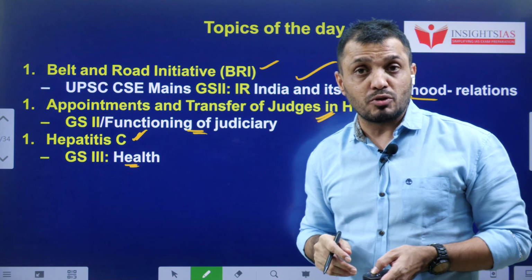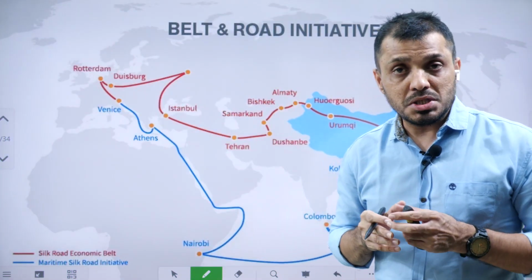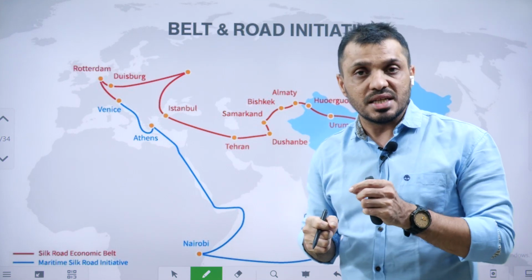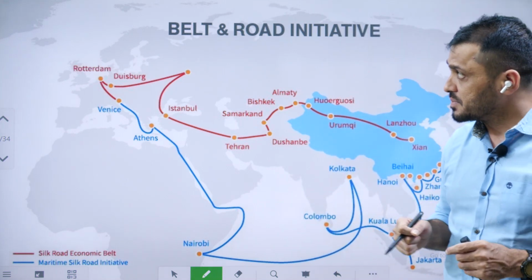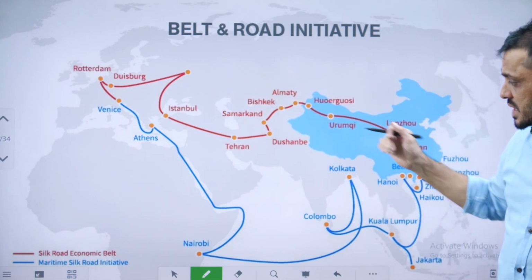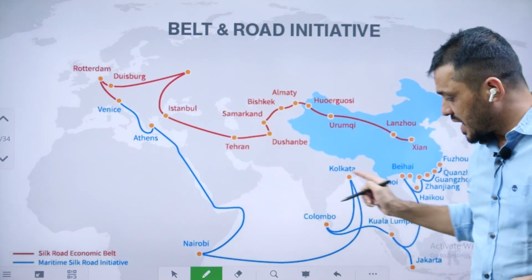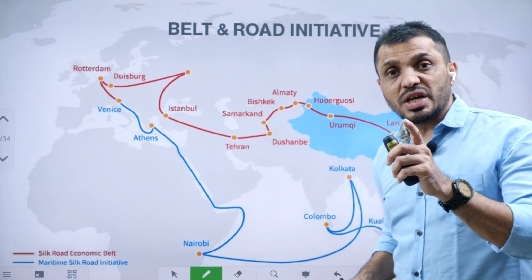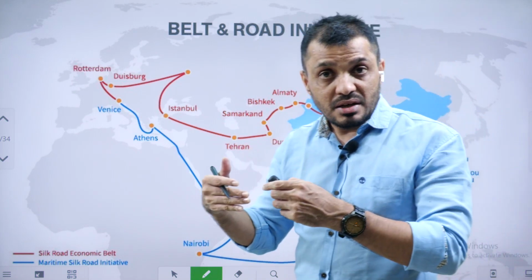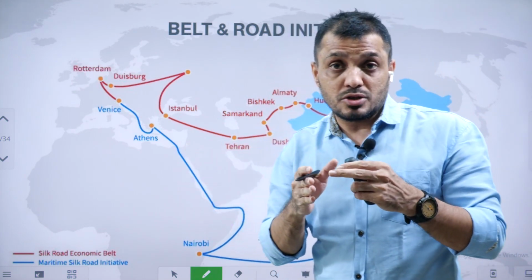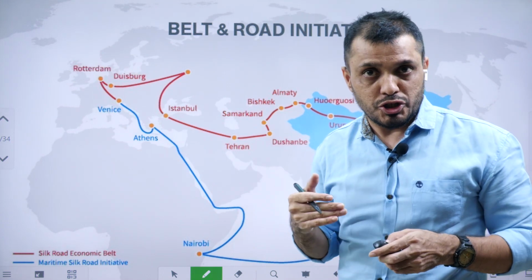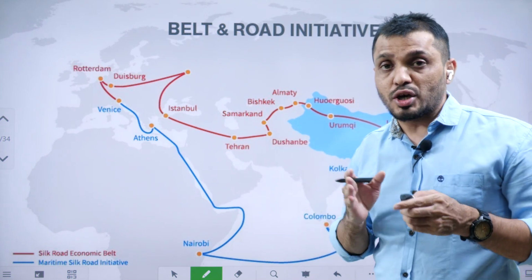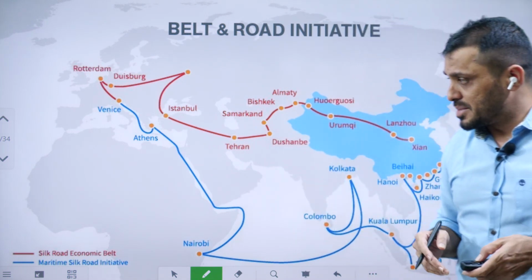Why are we discussing the Belt and Road Initiative in today's class? Because the Belt and Road Initiative completed 10 years of anniversary. Actually, this Belt and Road Initiative consists of a land part as well as a maritime, that is, ocean part. Now tell me guys, recently which country is showing interest to exit, to come out of the Belt and Road Initiative? Which European country is giving hints that it is coming out of the BRI? Tell me the country name in the comment section.